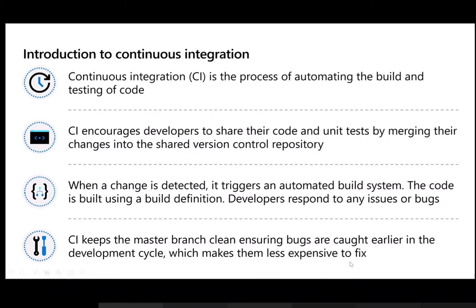That is the reason we want to detect those bugs early rather than in production. So CI is a system which helps us build and test. In simple terms, it's the workflow of build and test.